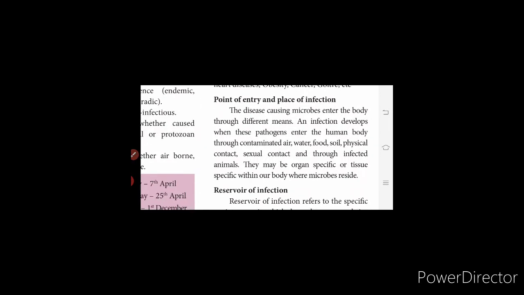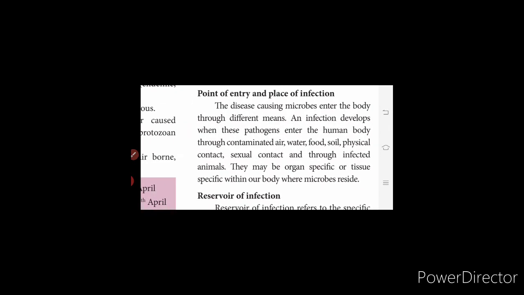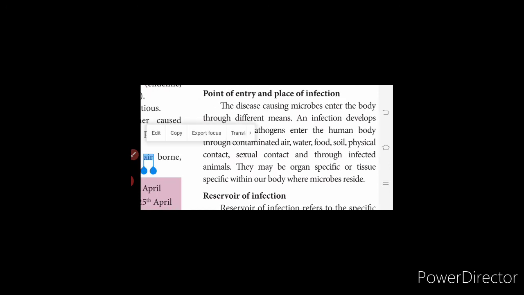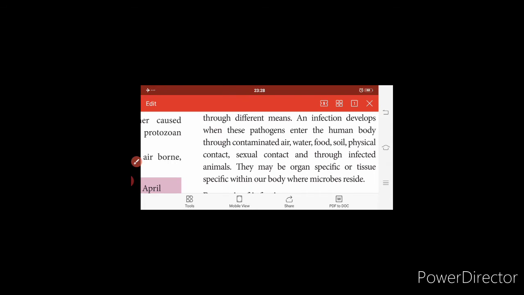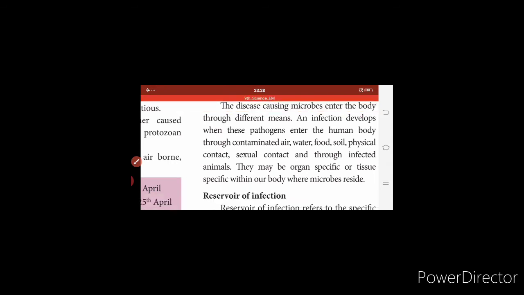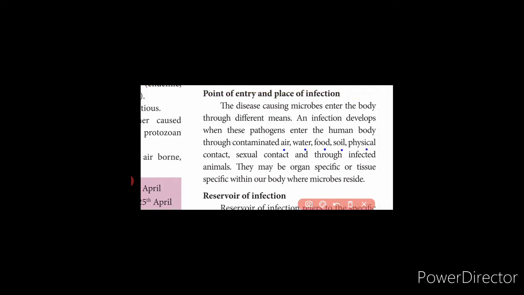Next, point of entry and place of infection. How does this microbe get entered? Disease causing microbes enter the body through different means. It may be due to contaminated air, water, food, soil, physical contact or sexual contact, and to infected animals also. They may be organ specific or tissue specific within our body where microbes reside.